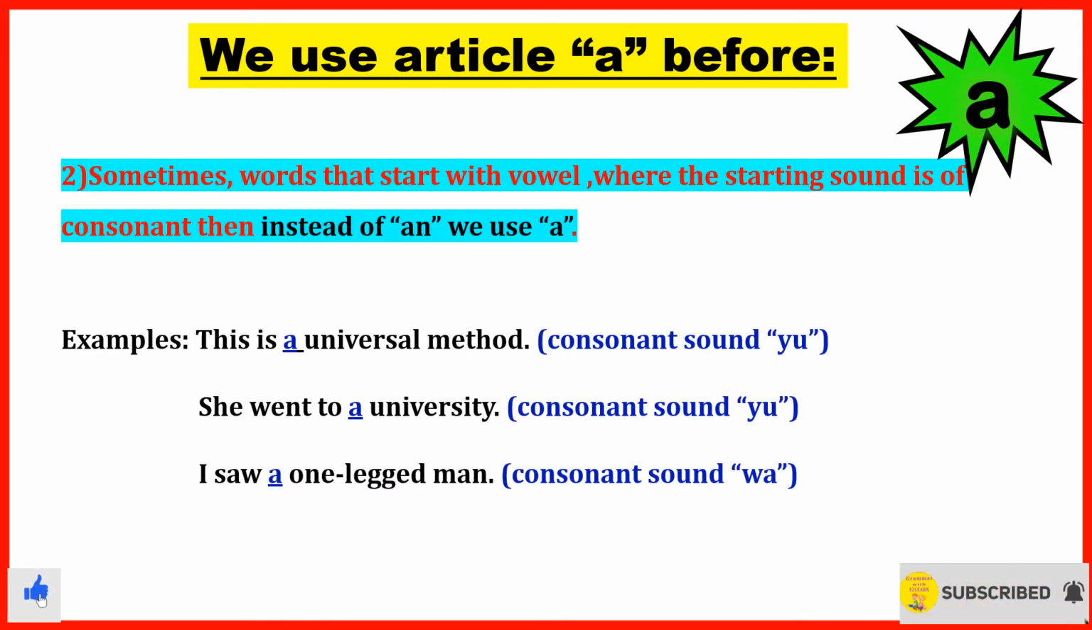Then there is an exception. Sometimes a word begins with a vowel but the starting sound is of a consonant. See here, this is a universal method. So in that case we don't use an, we use a. She went to a university. I saw a one-legged man.